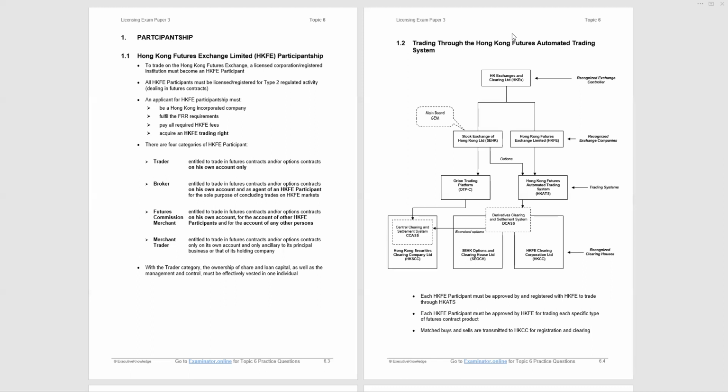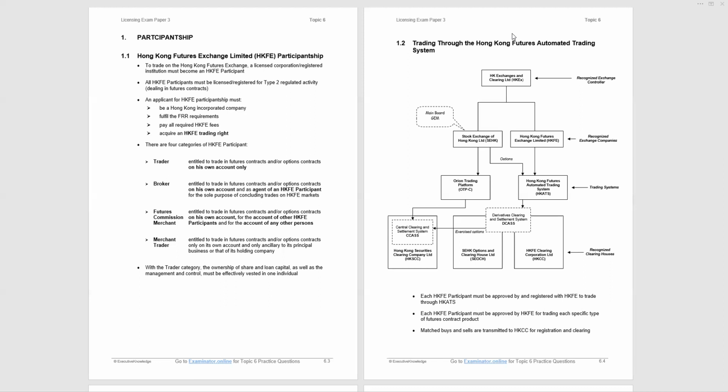Now, with the clearing, you have a clearing participant for the buyer, a clearing participant for the seller, and the central clearing counterparty, which is the clearing corporation, the clearing house. So the clearing house will buy from the seller and sell to the buyer to clear and settle the trade. We have a similar situation down the left-hand side for stocks and securities, but at Paper 3, we don't have to worry about that. Paper 2, you will. Paper 3, you're down the right-hand side.